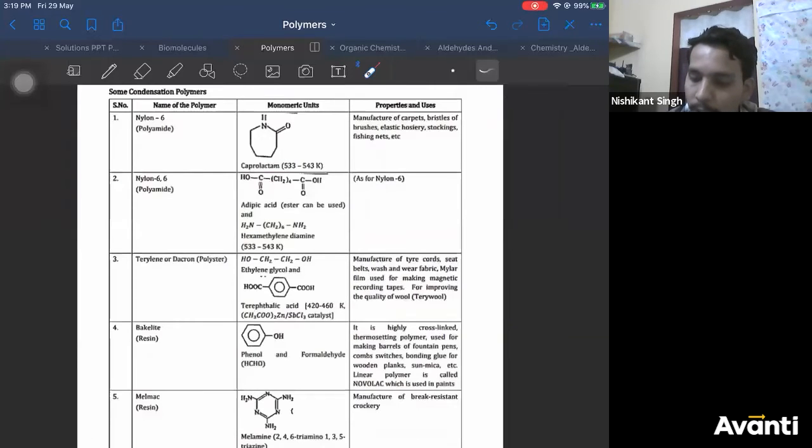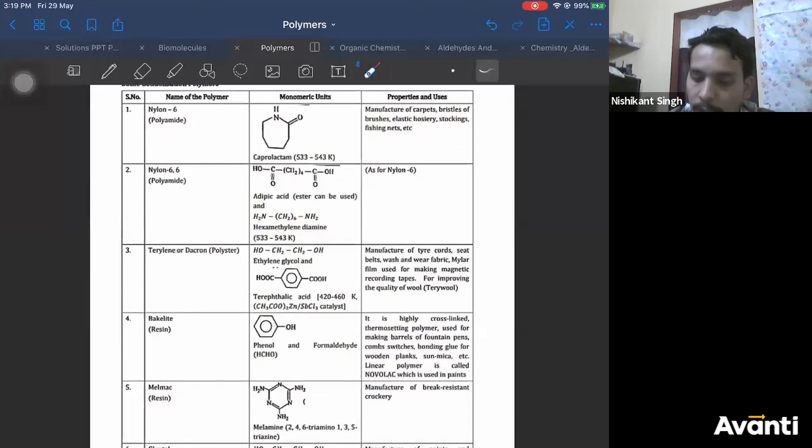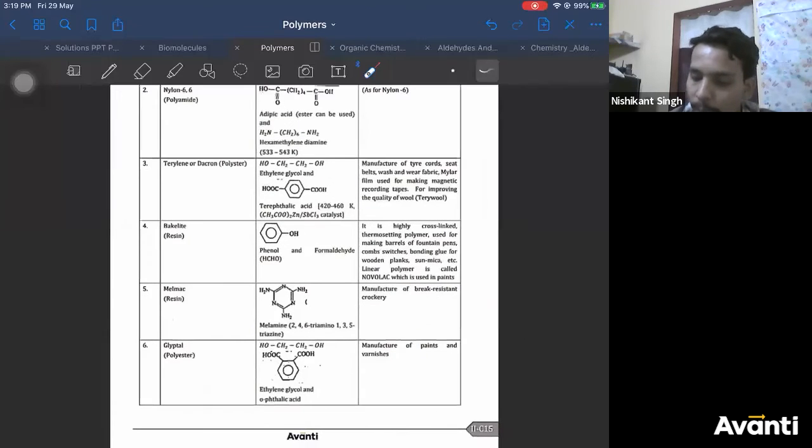Now, similarly, nylon 6 is used for the same uses as nylon 6, right? Monomers of bakelite are phenol and formaldehyde. Actually, you should read the textbook for this. I have just summarized whatever is given in the textbook in 3 to 4 pages, right?